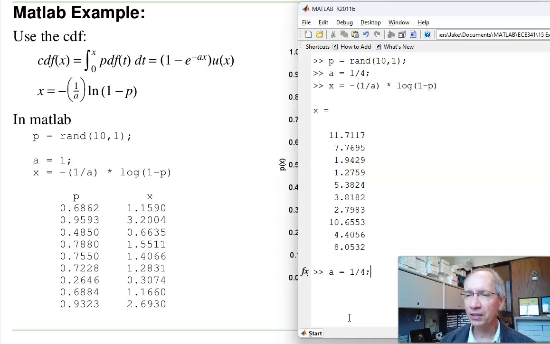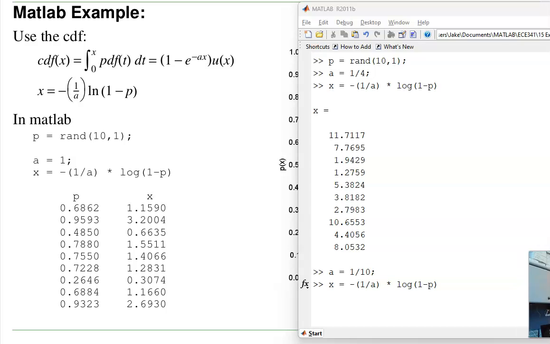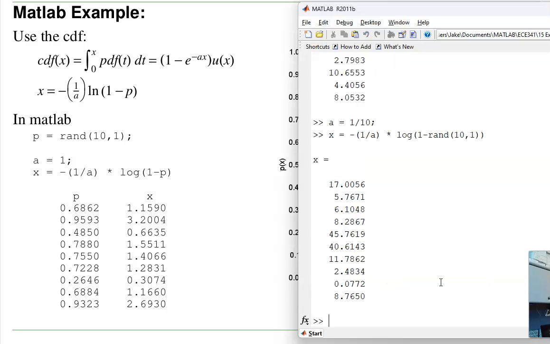If I want to do 10 seconds, I change that. Ten random variables with a mean of 10 seconds. And notice occasionally it's very small. The smallest it can be is 0. The biggest it can be is no limit.